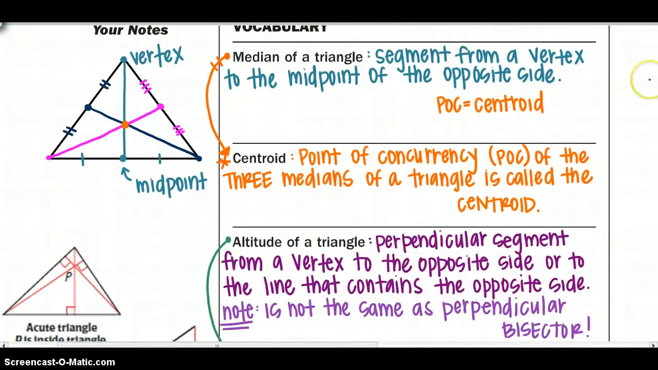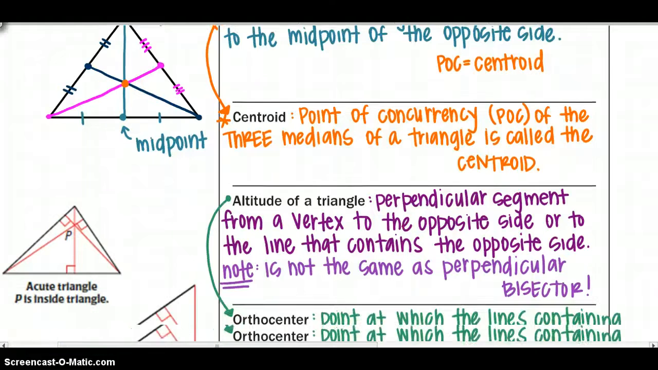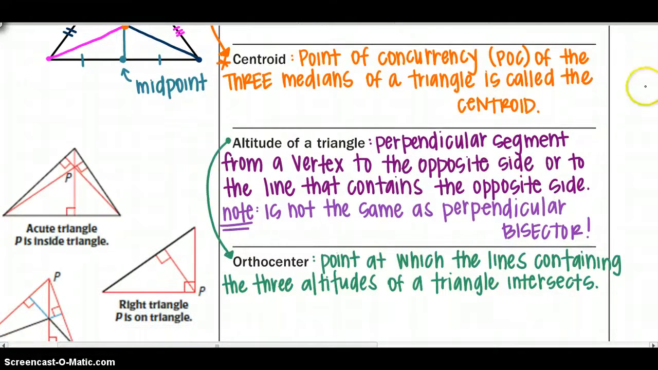Moving on to altitudes, it's the perpendicular segment from a vertex to the opposite side, or the line that contains that opposite side. And note that this is not the same as the perpendicular bisector, so we have to make sure we can differentiate the two. And the point of concurrency of these altitudes is called the orthocenter. So the point at which the lines containing the three altitudes of a triangle intersect.